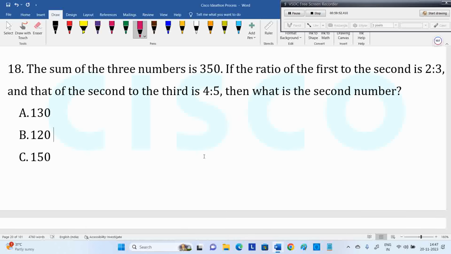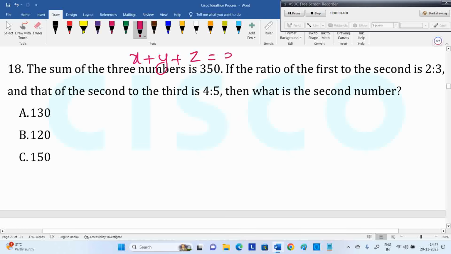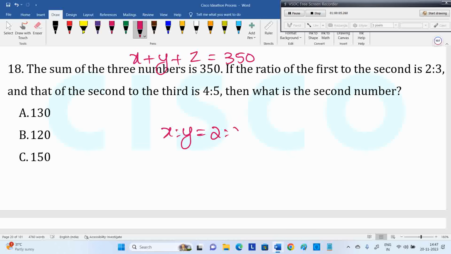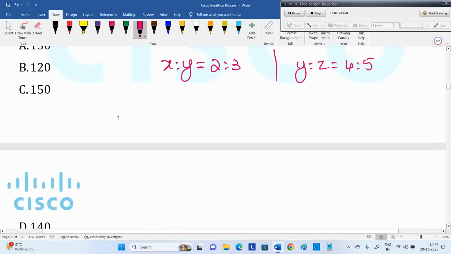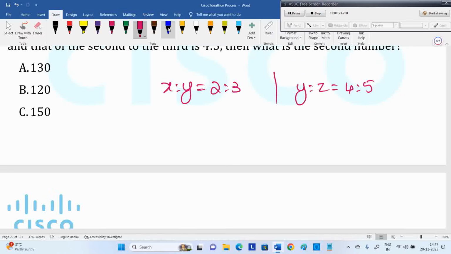Sum of the three numbers is 350. In the sense, let's say a plus b plus c, or x plus y plus z. X plus Y plus Z is 350. X is to Y is nothing but 2 is to 3. Y is to Z is 4 is to 5. Right. Find the second number. I'll give the original logic. Before that, in the exam, the smart thing you people can do is, see, Y must be a multiple of 3. Y is 3k, a multiple of 3. Here Y must be a multiple of 4.